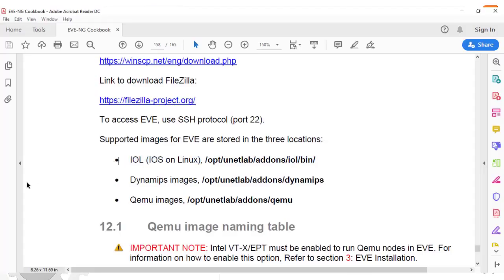So thanks for watching. In today's lesson we learned how we can add the Dynamips file, the IOL file, and the Qemu files. So I hope you enjoyed this lesson, and please comment below if you have any questions and like the video.